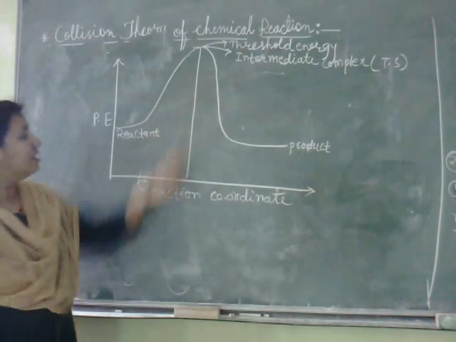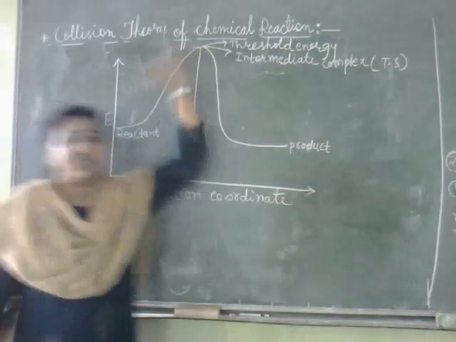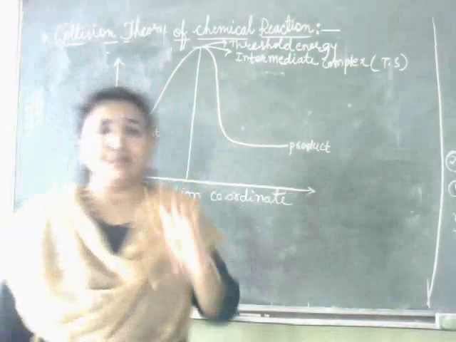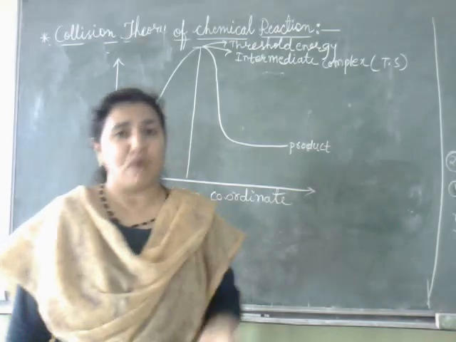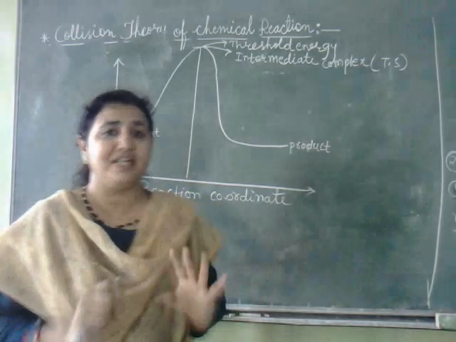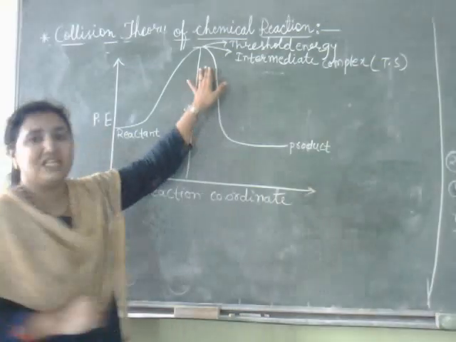So this is the threshold energy. Threshold energy means the minimum energy the reacting molecules should have to form product upon collision.